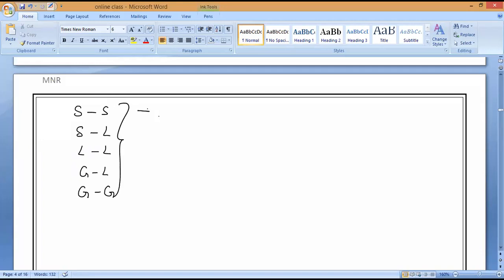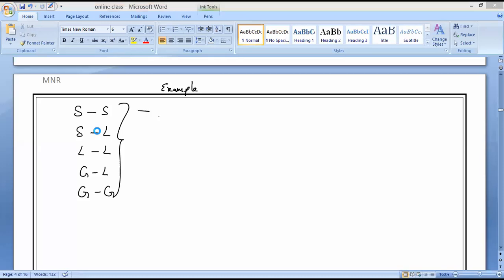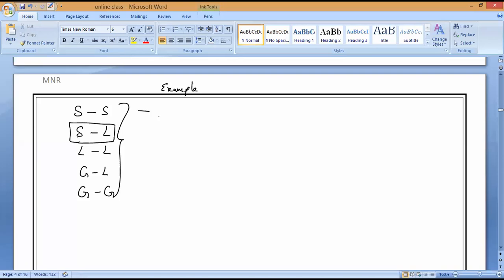Now, each one we should learn one example. Examples alone you can learn, because in the exam they will most probably ask only that. Now, what is the most famous type of solution? Majority of the solutions in our surroundings are prepared by a solid dissolved in a liquid only.